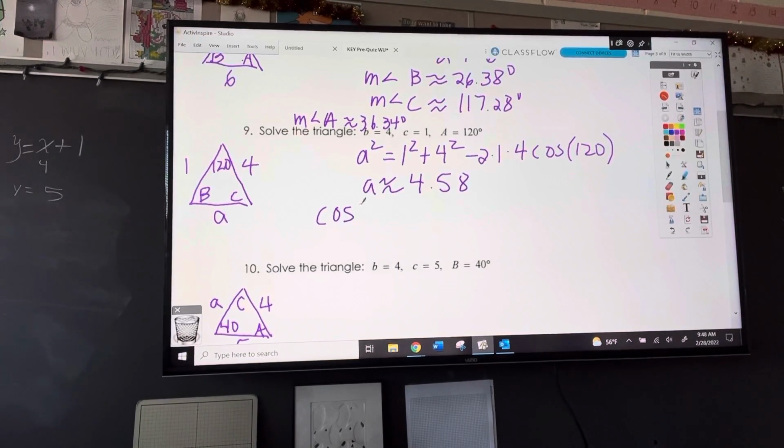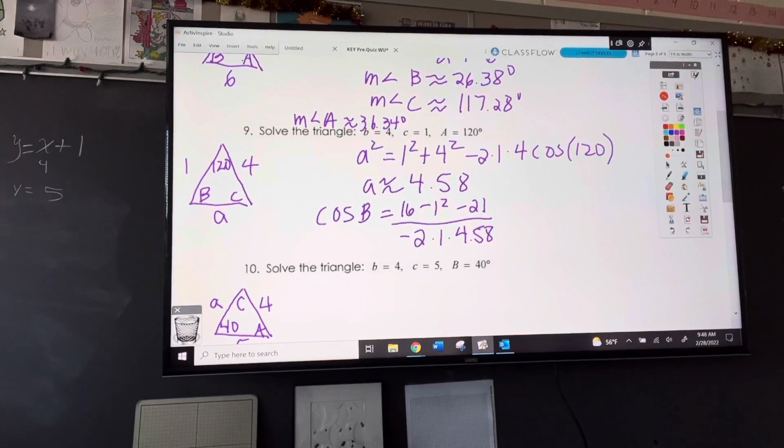And we rounded it, so let's see, 16 minus 1 squared minus 4.58 squared is approximately 21, over minus 2 times 1 times 4.58.